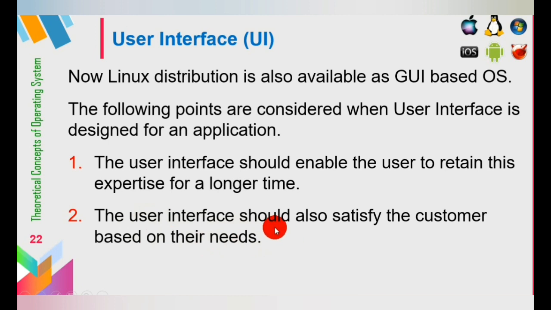So we can see what kind of needs the user can have. The user interface can be created based on the user need, that is the customer's needs, and based on that only we can design a user interface.